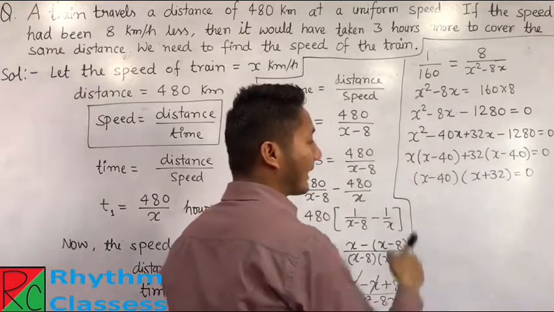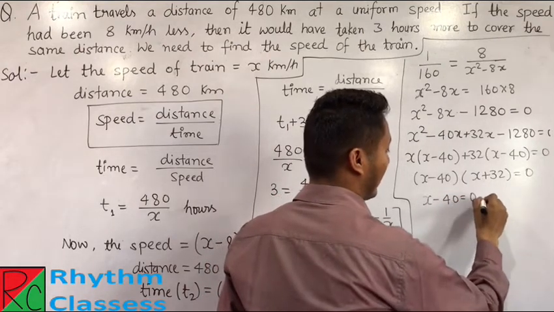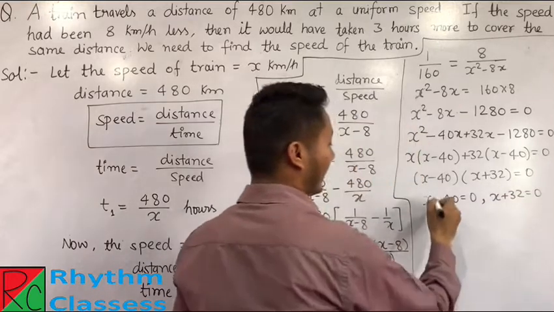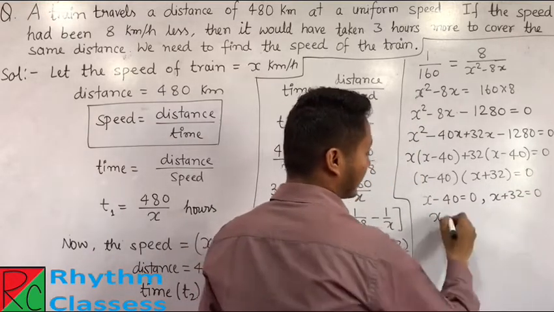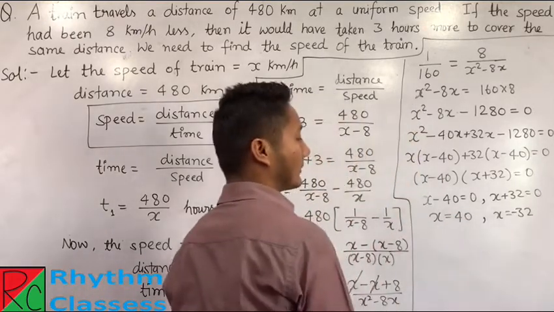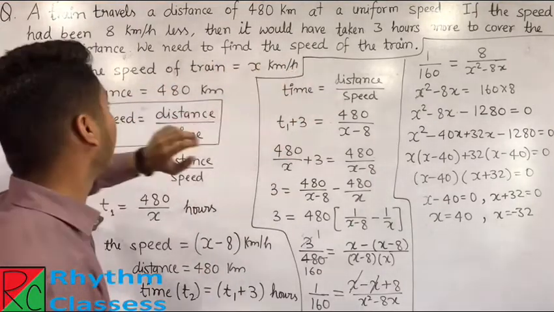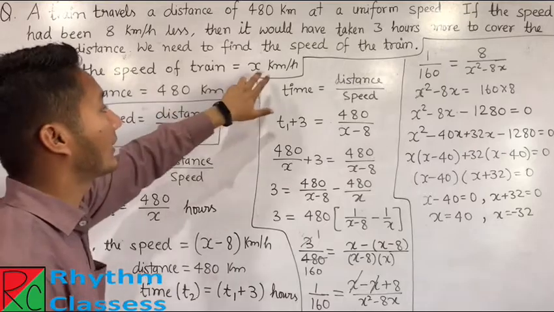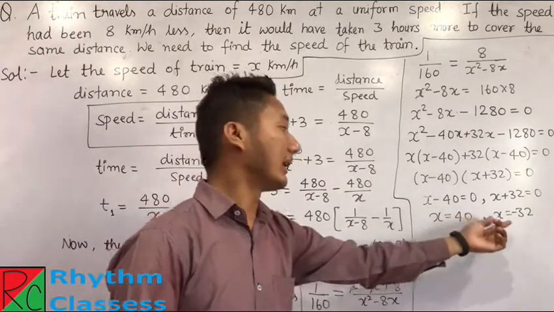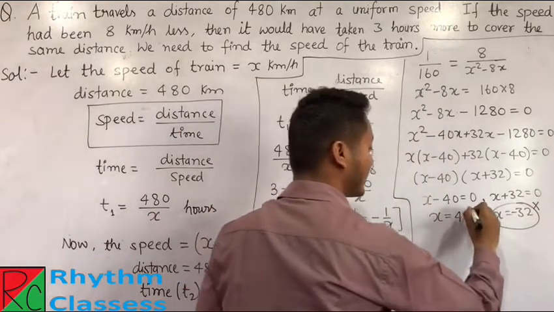From here students, we have two conditions. First one is x minus 40 is equal to 0, and second one is x plus 32 is equal to 0. Now from here, x is equal to 40 and x is equal to minus 32. Now students, we can see the question. We need to find the speed of a train, and we have assumed the speed of the train is x kilometer per hour, and we know speed cannot be negative. That's why this answer will be wrong. That means this is our right answer.